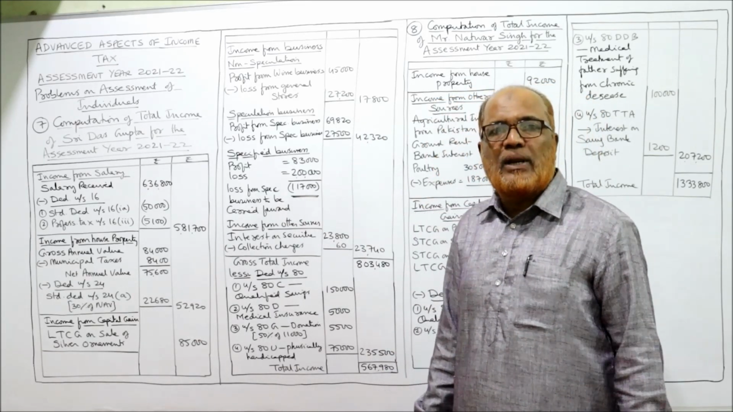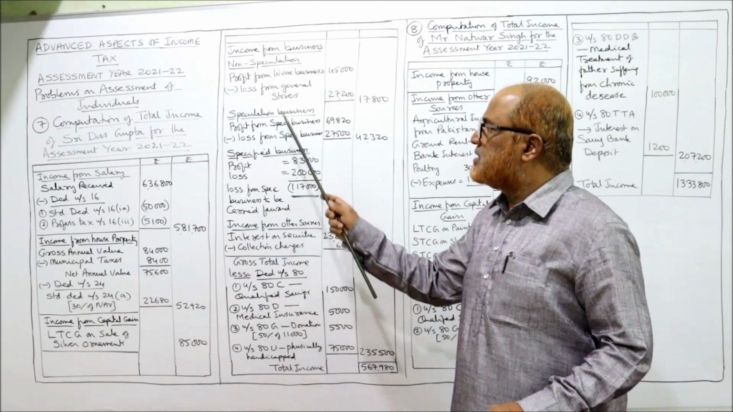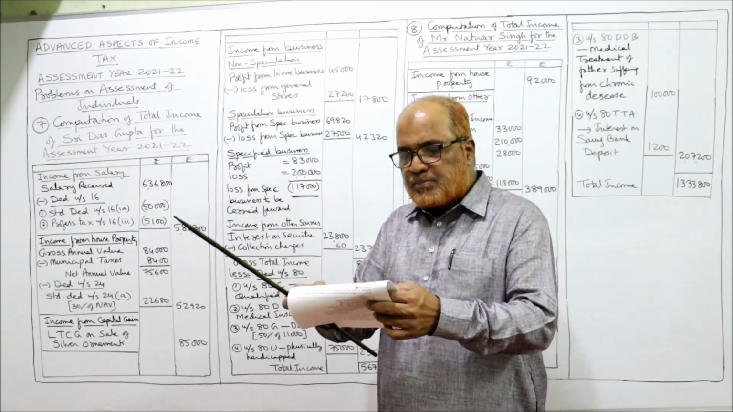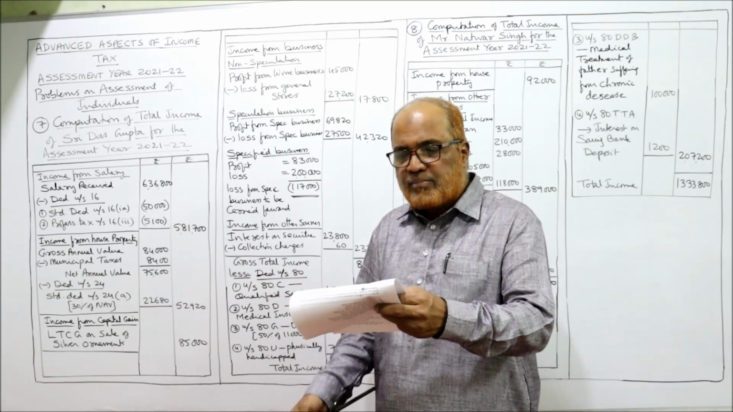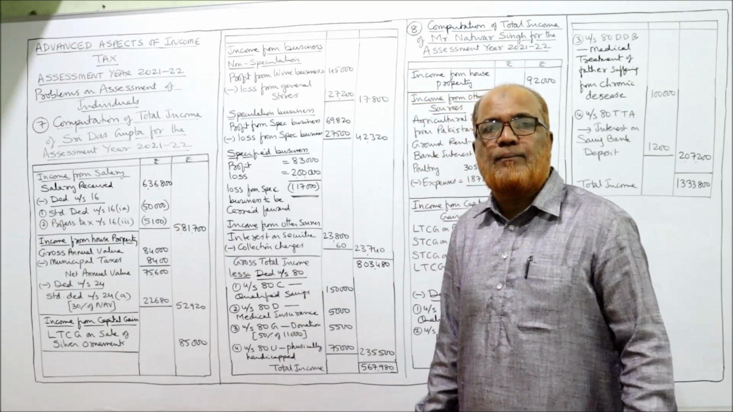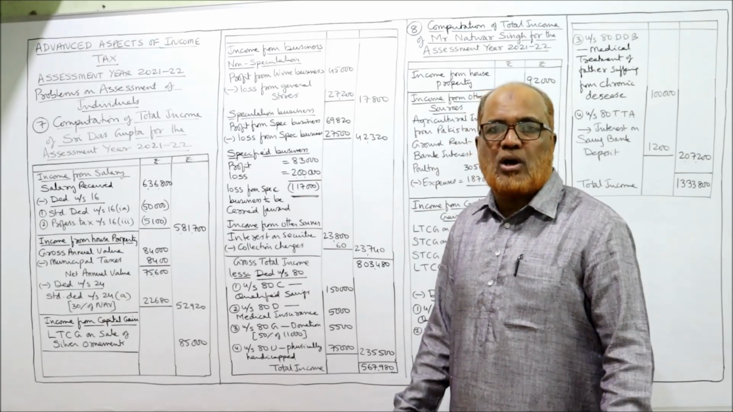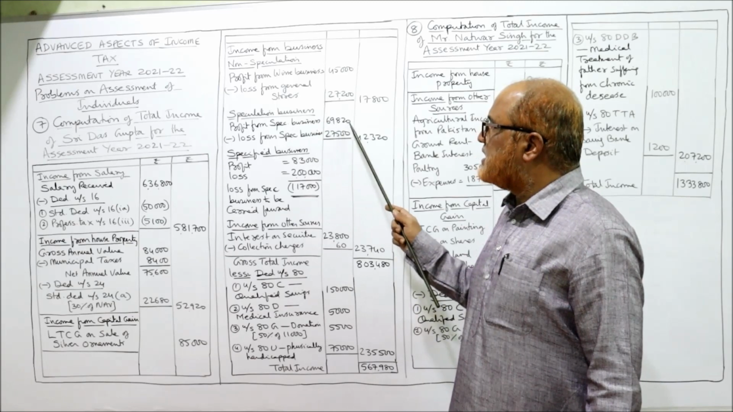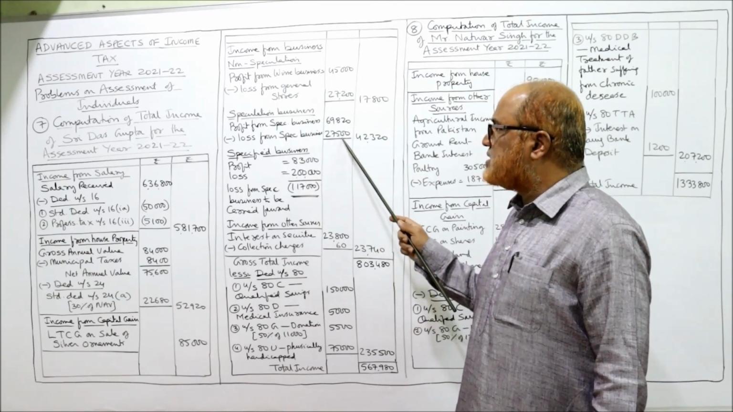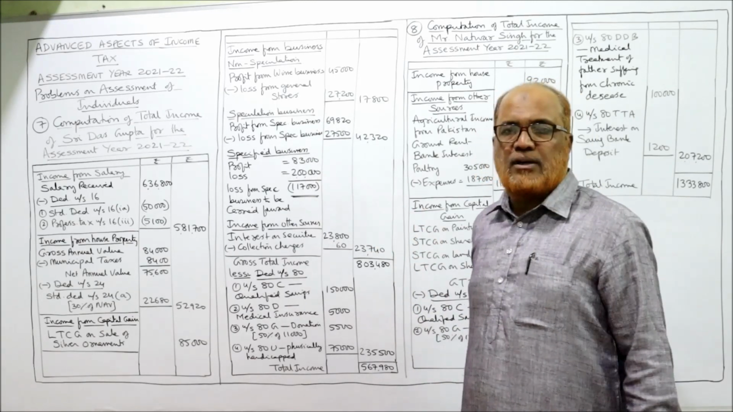the income from non-speculation business. Now speculation business: profit from speculation business is 69,820 and loss from speculation business is 27,500. So we can deduct the speculation loss from speculation profit. Profit from speculation 69,820, loss 27,500, deduct, 42,320.